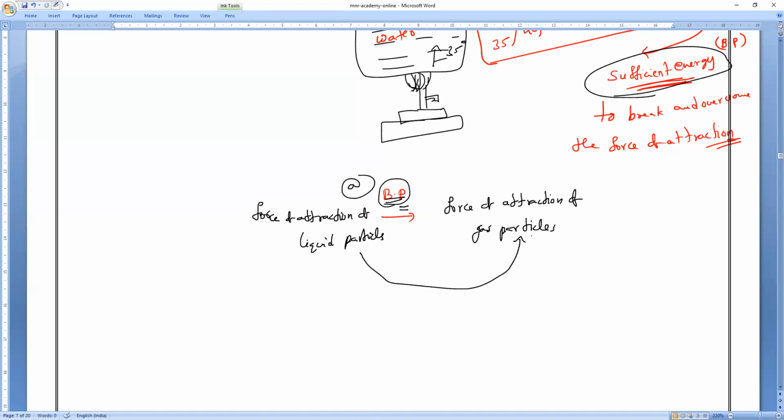So next, significance of boiling point. Do you all understand what is the cause? Right. Next, significance of boiling point; again the same points will come.